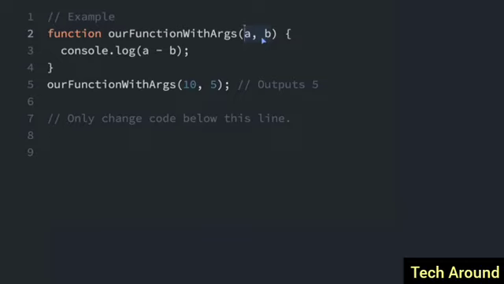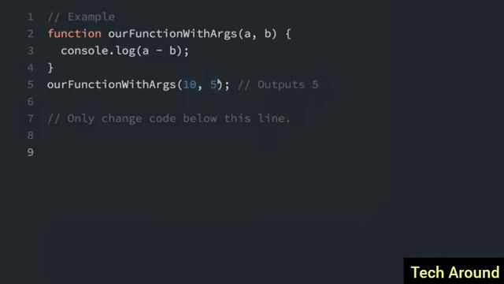And that means that when this function is called, we're going to pass data into the function, or input data into the function. So you can see the example here where we're calling the function, and instead of saying A and B in the parentheses, we're actually passing the values 10 and 5. So when the function runs, it can use the information that's passed into the function. In this case, it says console.log A minus B. Well, that's going to be 10 minus 5 because the numbers 10 and 5 have been passed into the function, and that's going to output 5.